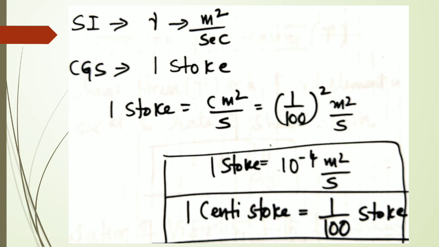One stoke, S-T-O-K-E, stoke. If it is given in terms of stoke, especially kinematic viscosity, how exactly will it come? One stoke is equal to centimeter square per second.